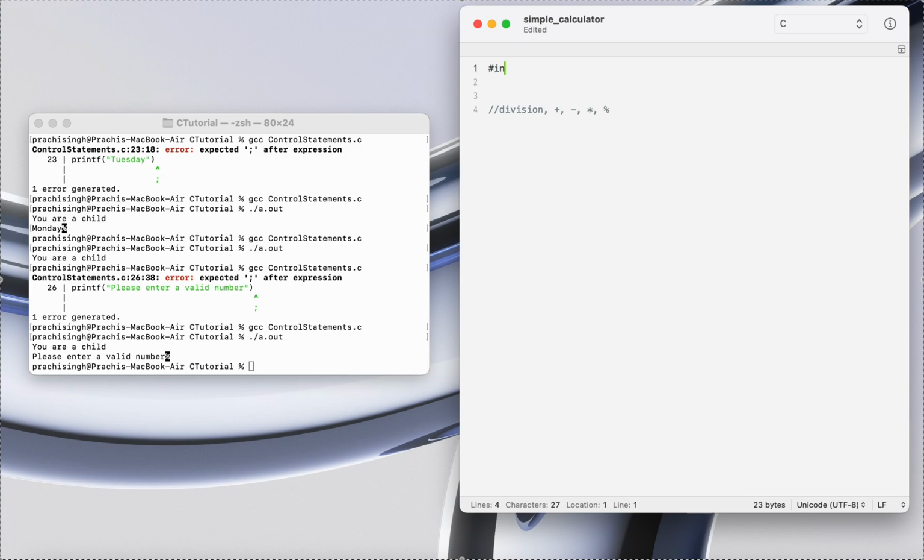So for C, to write any program, we need this standard library header file, stdio.h, and since I'm not going to use many big functions, I don't think I'll be using any other header other than the usual stdio.h.